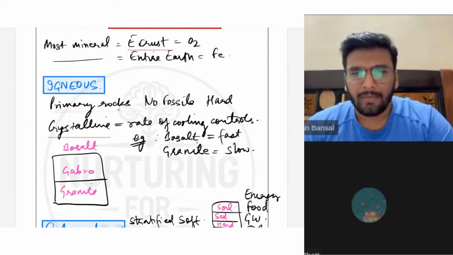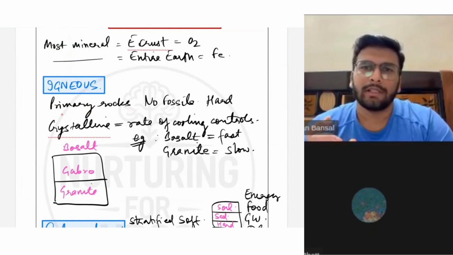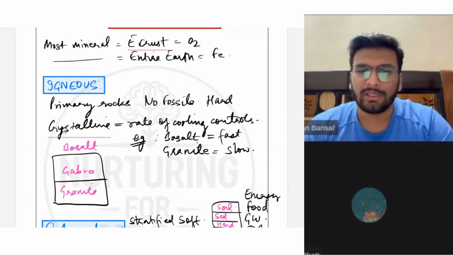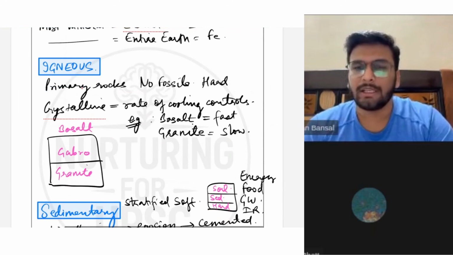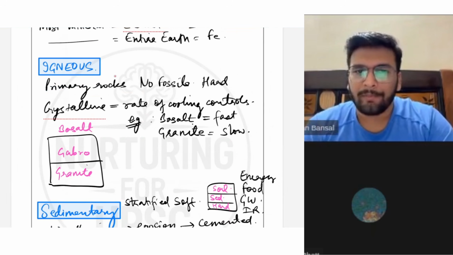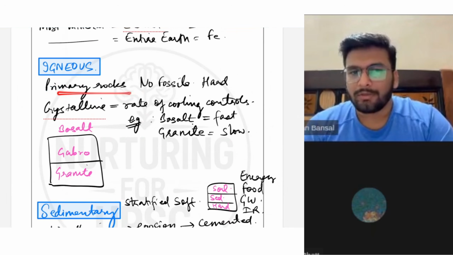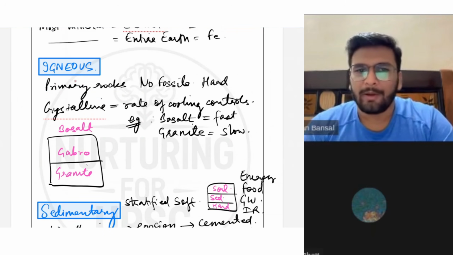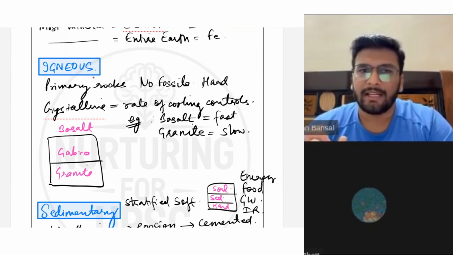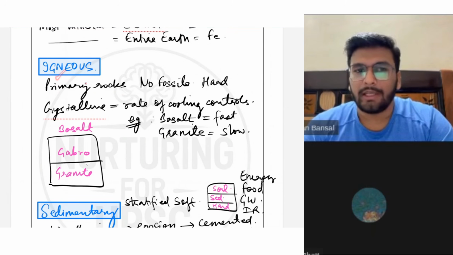They are primary rocks, the rocks from which all the other rocks are formed. For example, sedimentary rocks are also formed from igneous, and metamorphic rocks are also formed from igneous. Igneous rocks are nothing but the magma that has come out on the earth's surface in the form of lava. When that lava solidifies, it becomes igneous rock.